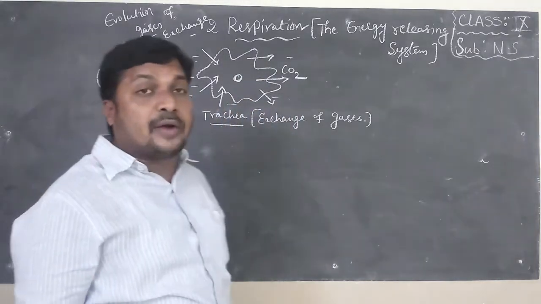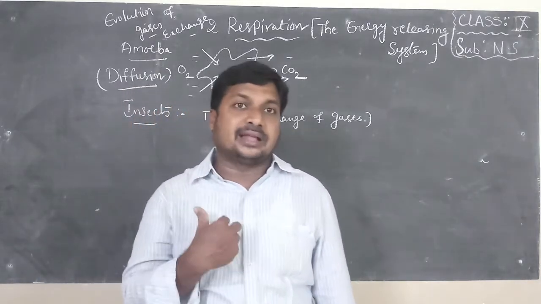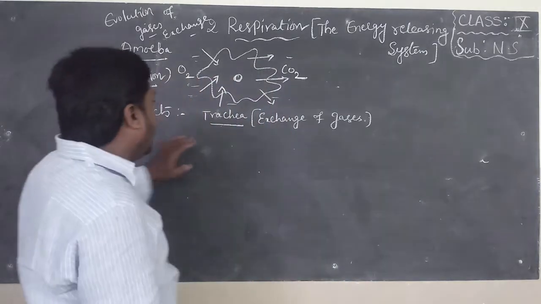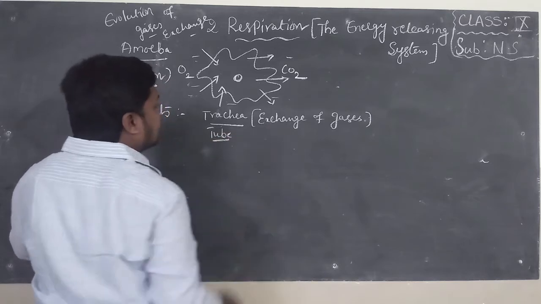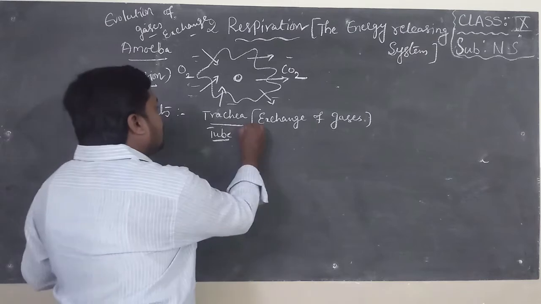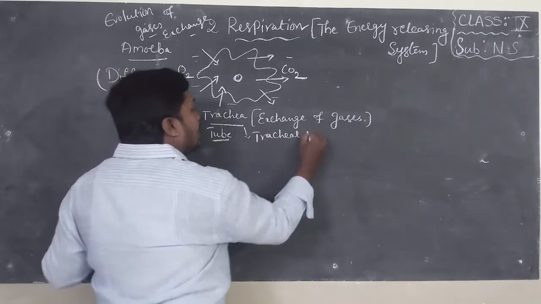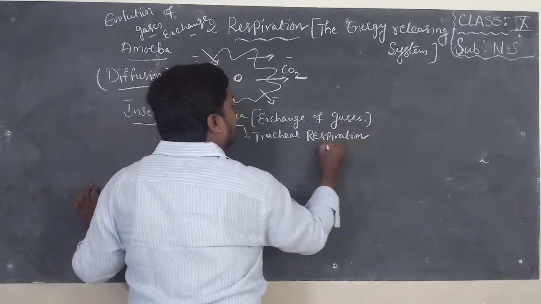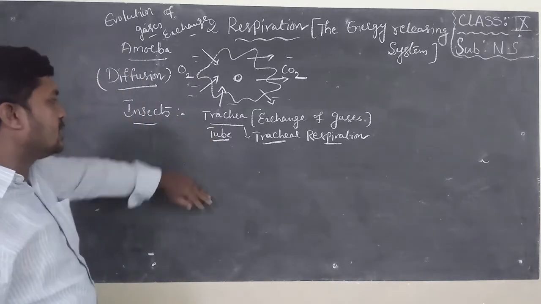Our lungs also have a trachea: nostrils, nasal cavity, pharynx, larynx, trachea. That is called the windpipe in the human body. These tracheae are tube-like structures helpful for exchange of gases. This type of respiratory system is called tracheal respiration, and it takes place in insects.